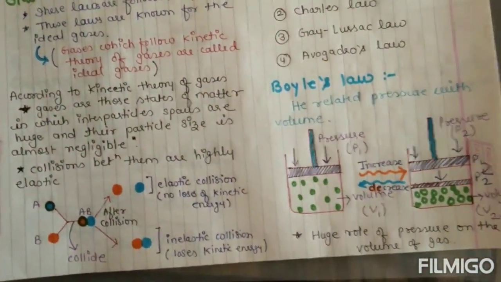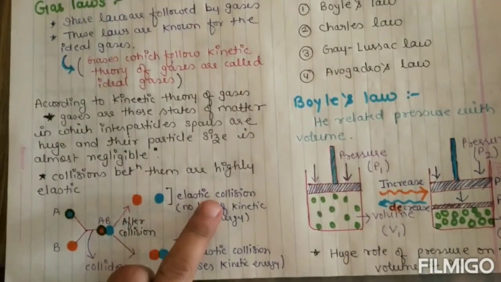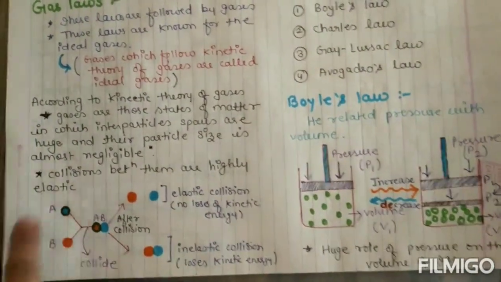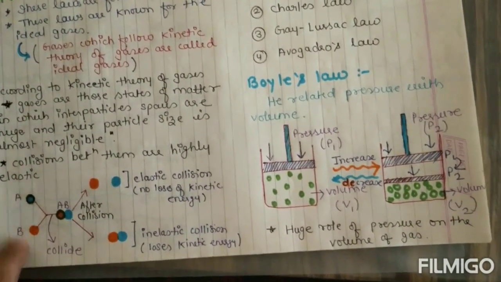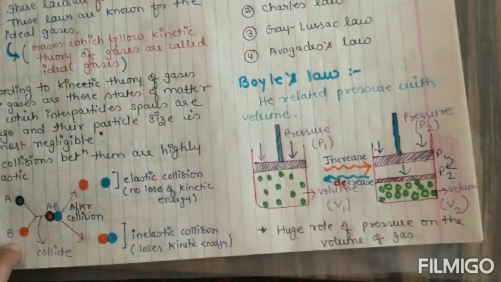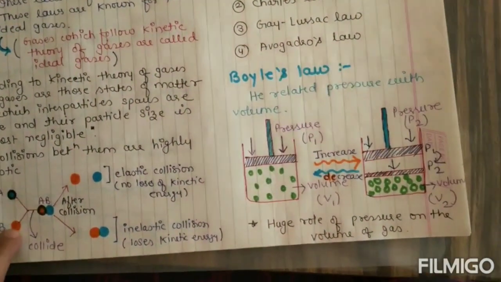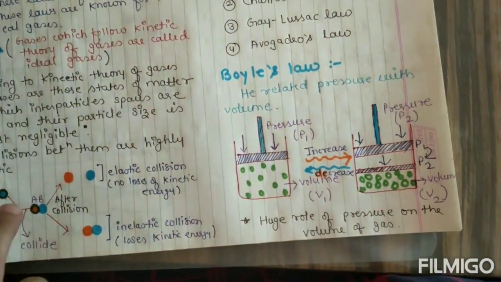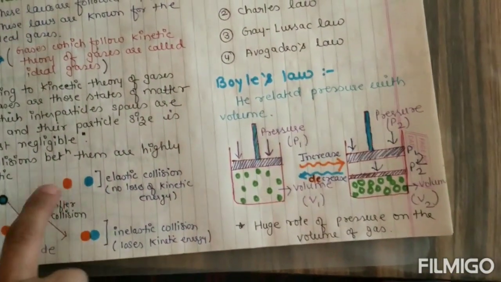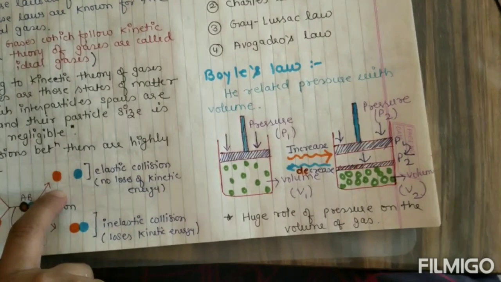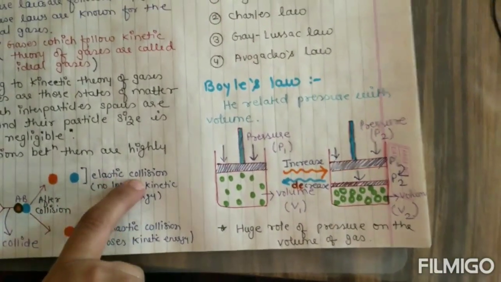Now what is elastic? Elastic collision means, see, if A and B are two gas molecules, and they are colliding, because they have kinetic energy, they will collide and come to one place, and after collision if they get apart with no loss of kinetic energy, then this is called an elastic collision.